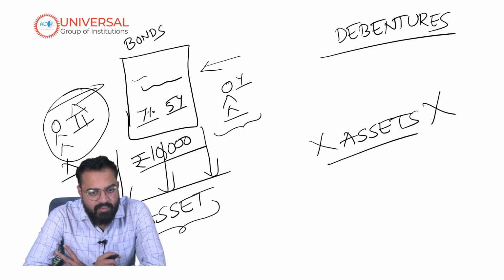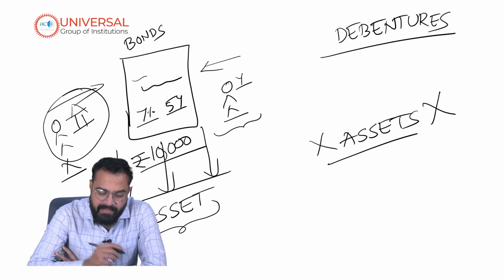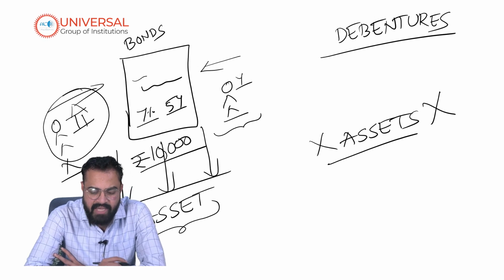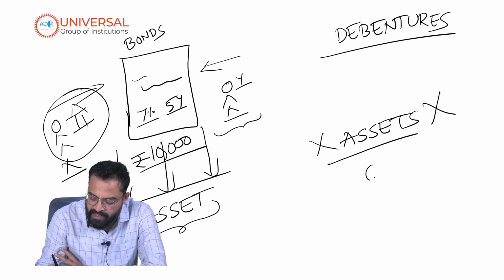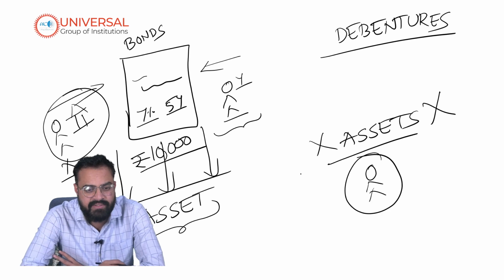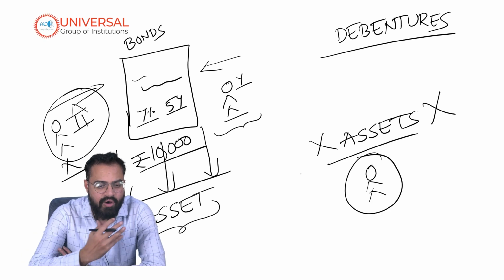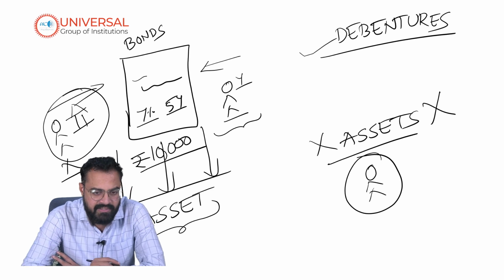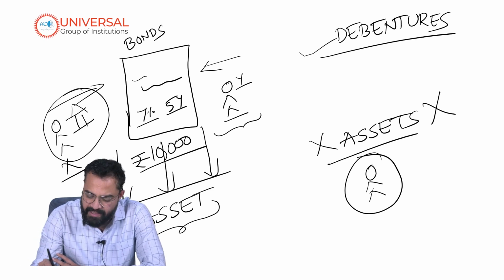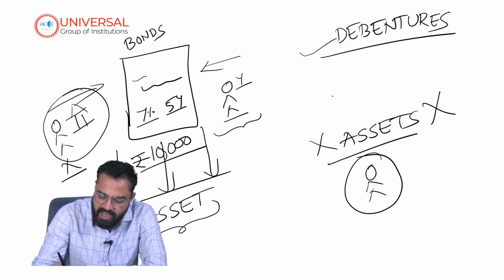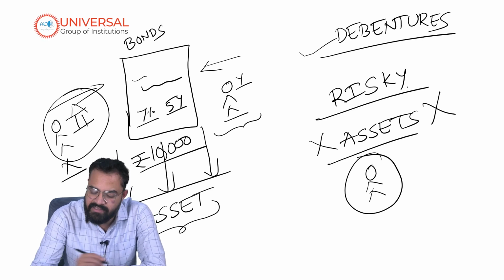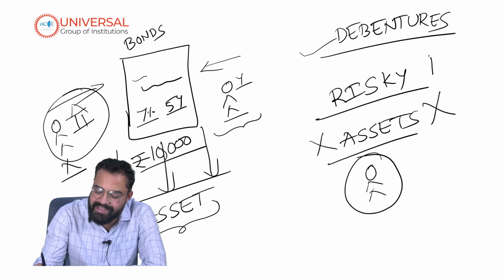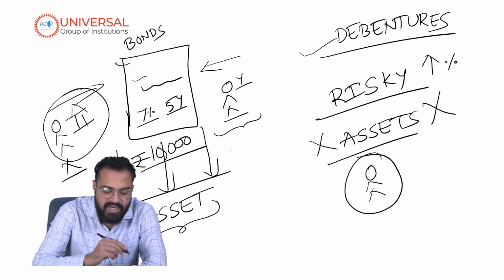So then why do people still buy these debentures? Debentures are bought by people based on the creditworthiness of the authority or company that is issuing them. Since debentures are not backed by any assets, debentures are more risky. Since they are risky, they are going to offer a higher interest rate in comparison with traditional bonds.